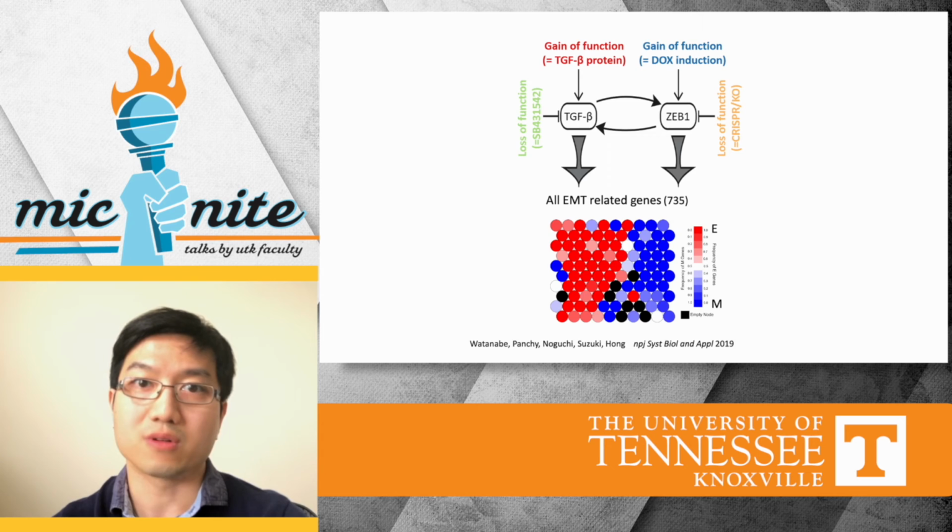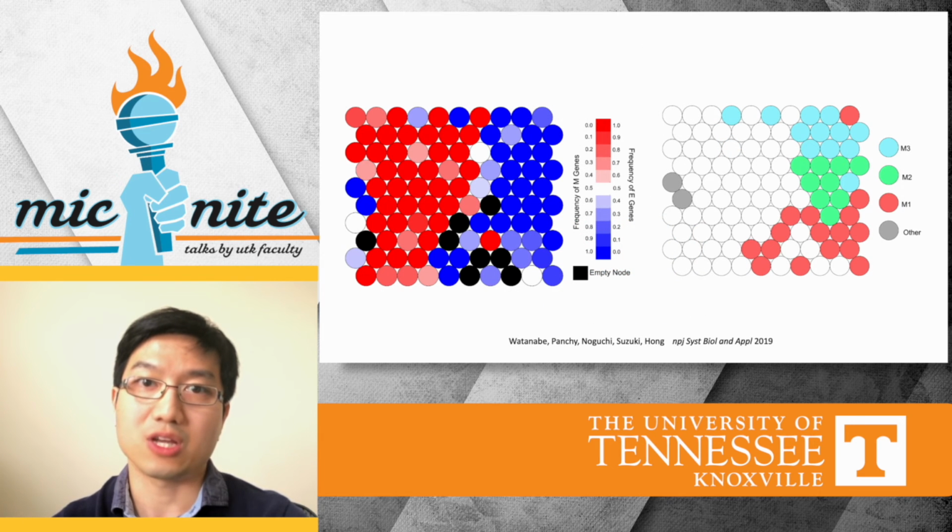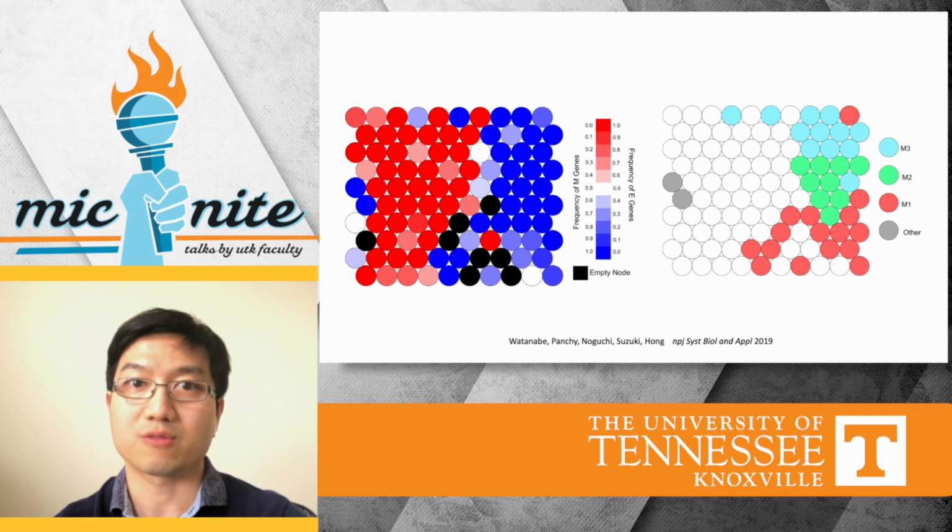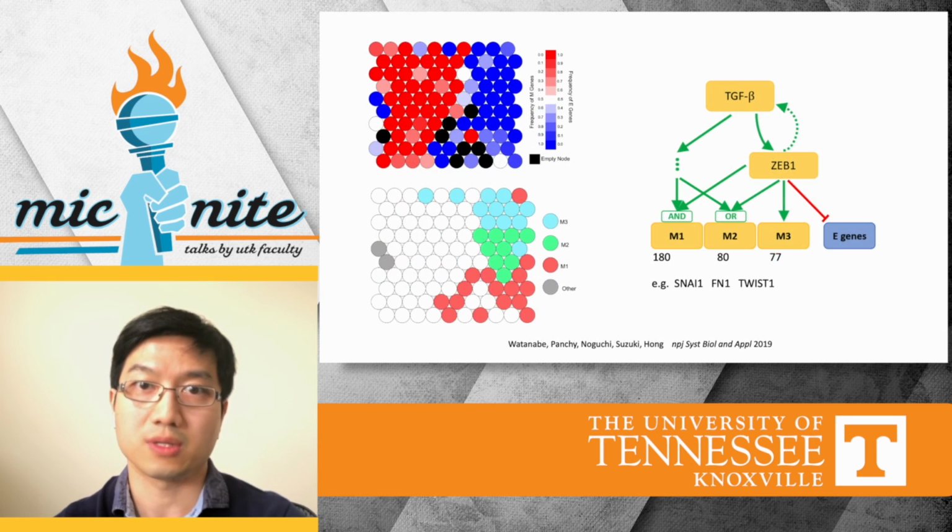And we further looked at the classifications of mesenchymal genes. And we found that there are three major types of mesenchymal genes, denoted as M1, M2, M3 categories here. And they have different connectivities to the core EMT network.